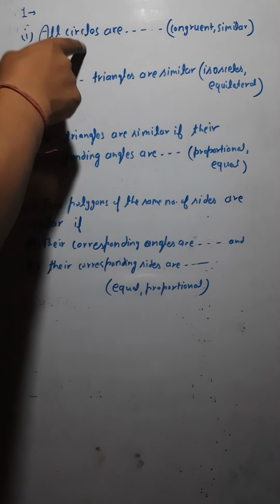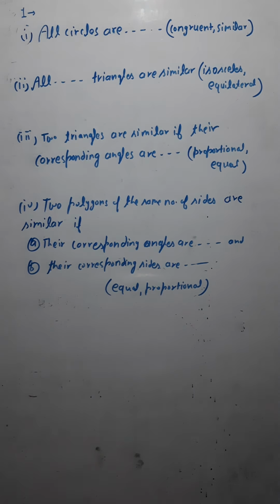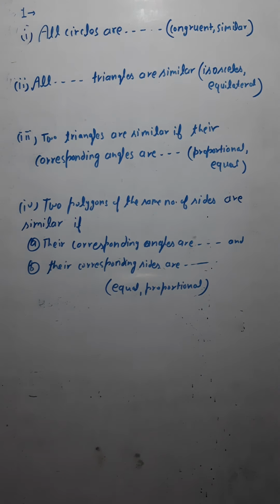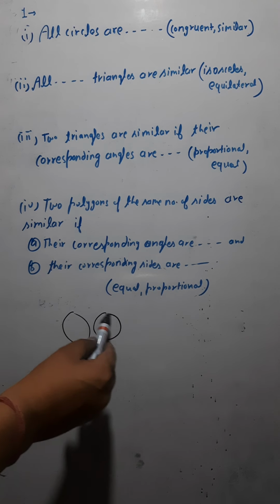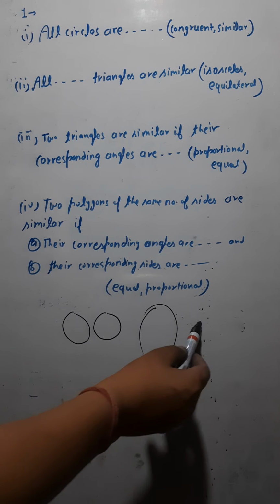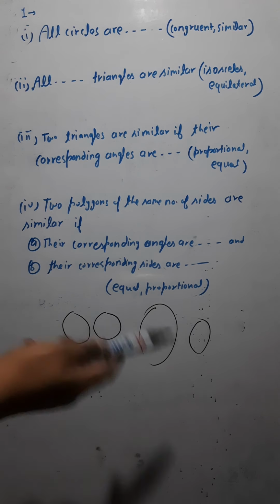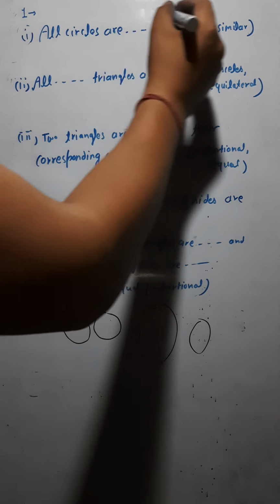The question is, all circles are dash, congruent or similar. Just fill it. What would come there? Congruent means shape and size both should be the same. Only these triangles are congruent. Let me make a bigger and a smaller triangle. Are these congruent? No. So are all triangles congruent? No. But all triangles are similar, because the shape is the same. Hence we would say all triangles are similar. This one you would fill here.